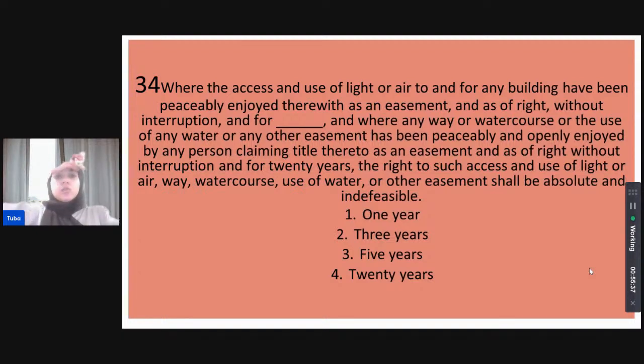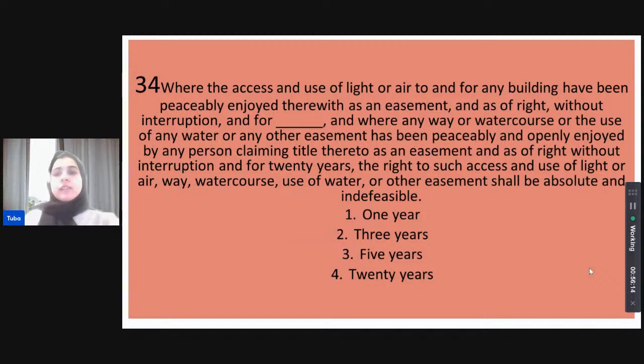Where the access and use of light or air to any building has been peaceably enjoyed therein as an easement and as of right without interruption, and for how long, and where any way or watercourse or the use of any water or any other easement has been peaceably and openly enjoyed by any person claiming title thereto as an easement and as of right without interruption for 20 years, the right to such access and use of light or air, or way, watercourse, use of water or other easement shall be absolute and indefeasible.